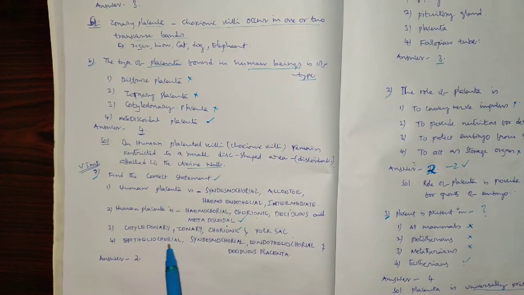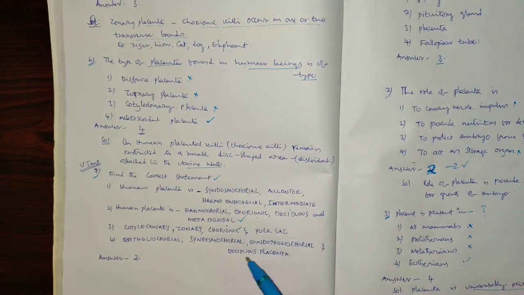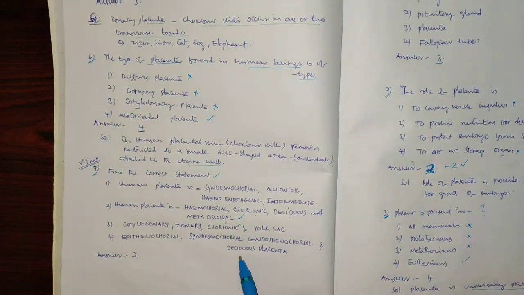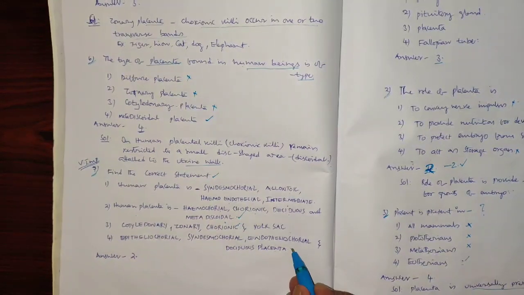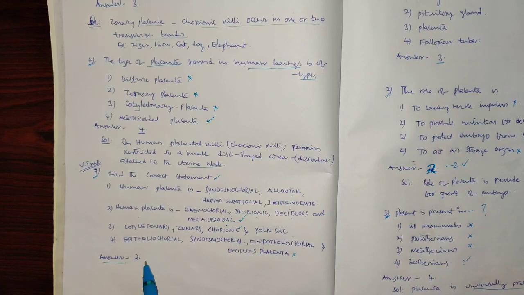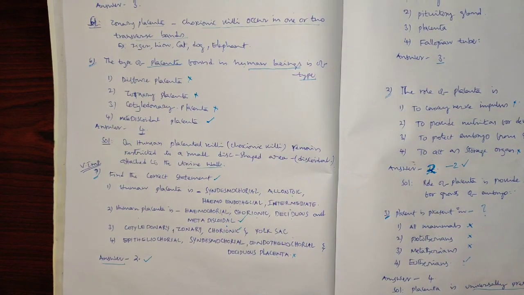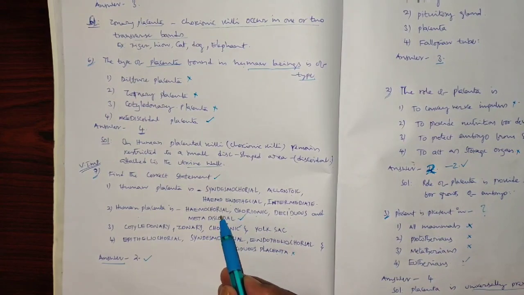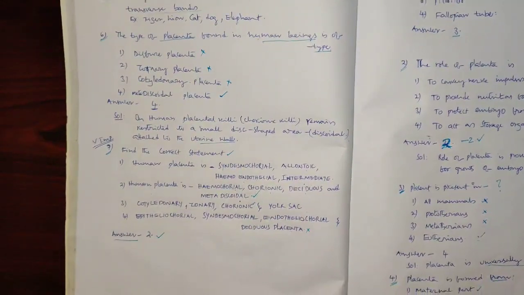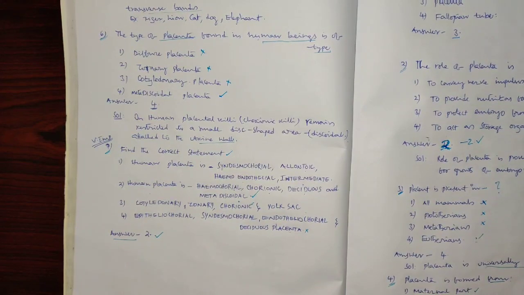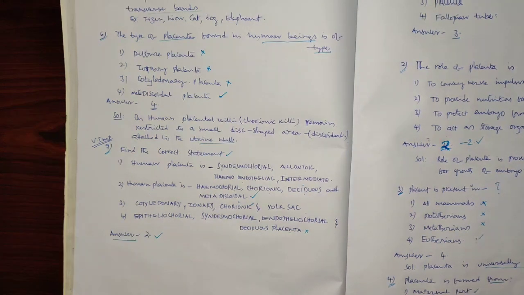And another option is epitheliochorial placenta, syndesmochorial placenta, endotheliochorial placenta, and deciduous placenta. All 4 of these are also wrong, so it is also ruled out. So the suitable answer, the correct option, is 2. The human placenta is hemochorial, one of the types of placentation, with the barriers: chorionic placenta, deciduous placenta, and metadiscoidal placenta.